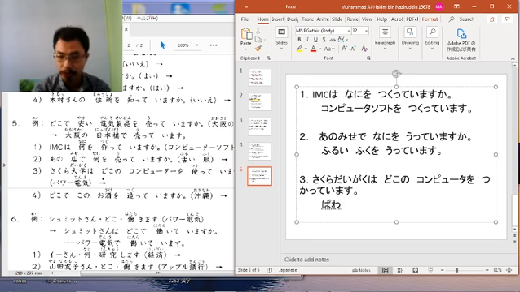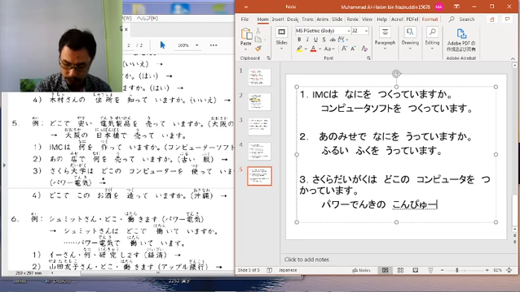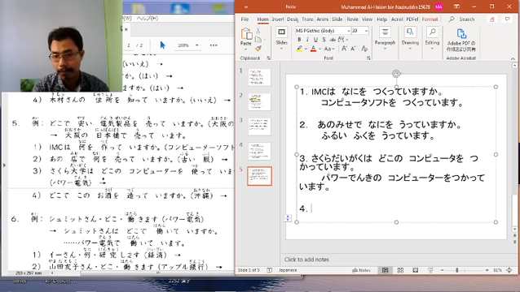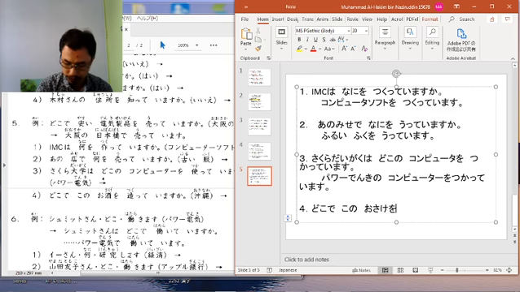So Power Denki no computer を使っています. We are using a computer from Power Denki, produced by Power Denki, a product of Power Denki. Something like that. Alright, so number 4, どこでこのお酒を作っていますか?